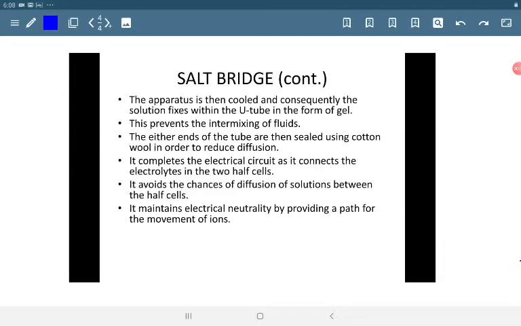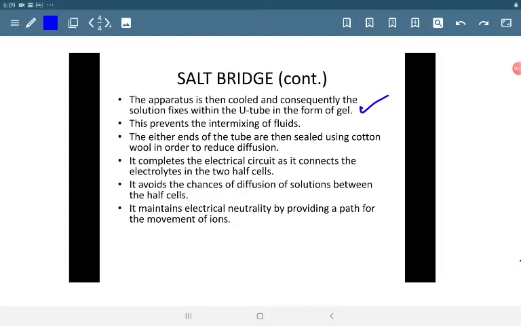Now there are more functions of salt bridge which we study here. As I told you, the solution of electrolyte is filled within the U-tube, and a little amount of gelatin is also added. The apparatus is then cooled, and consequently the solution fixes within the U-tube in the form of gel.